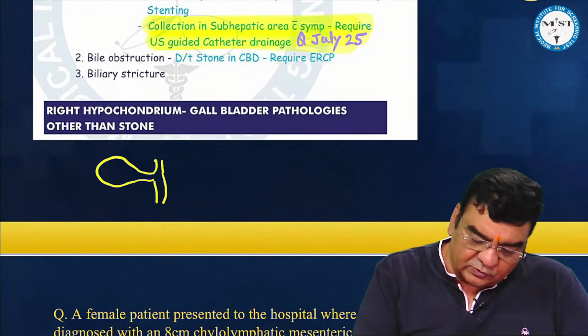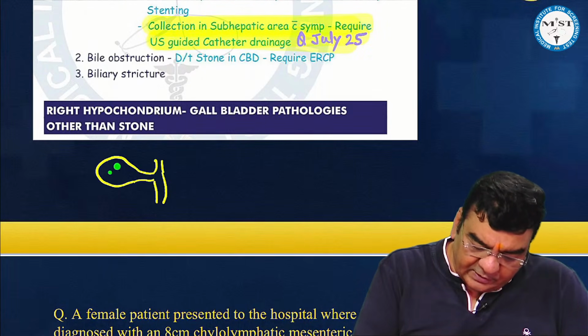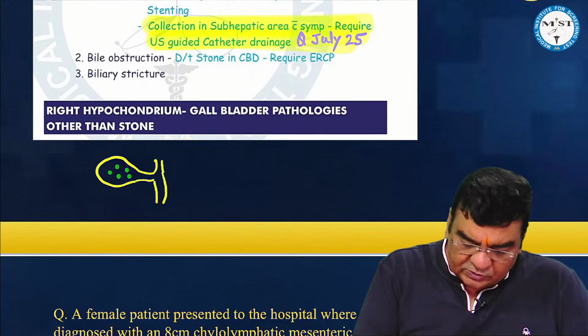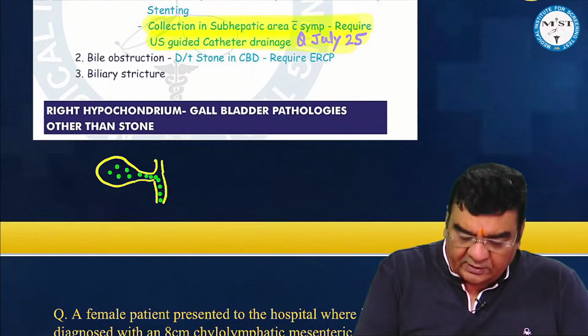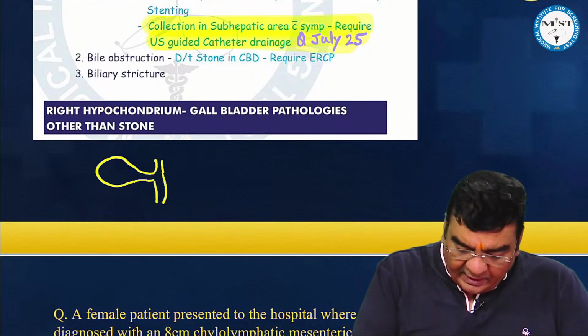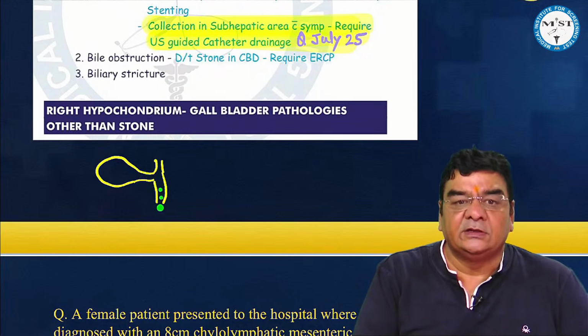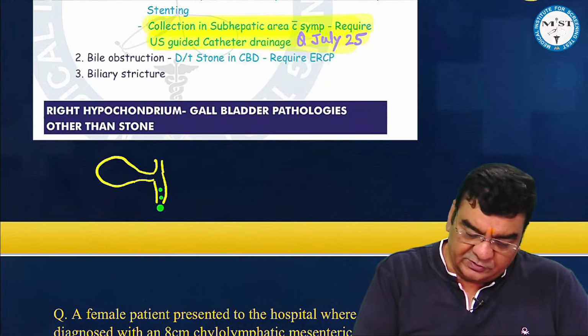Now, during laparoscopic surgery, if there were multiple stones here, these stones can slip through the cystic duct and go into the common bile duct. And if these stones go into the common bile duct, they can create a traffic jam type of situation.